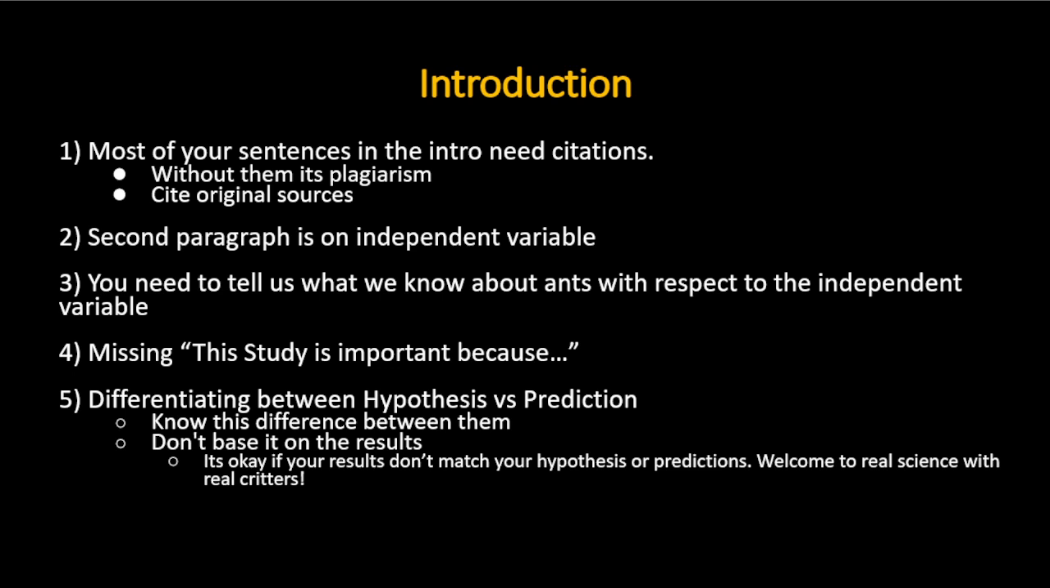Your second paragraph needs to be entirely on the independent variable, and you need to tell us what we know about ants in respect to the independent variable. A common mistake is also missing a phrase like, this study is important because, which is just signifying why you think the study was done and what it does for the community. Just what is it for?